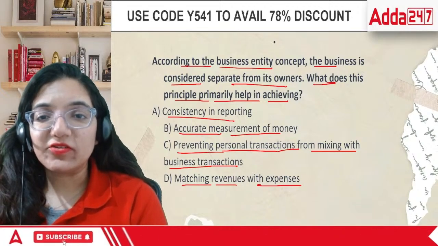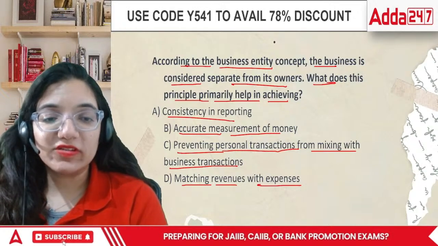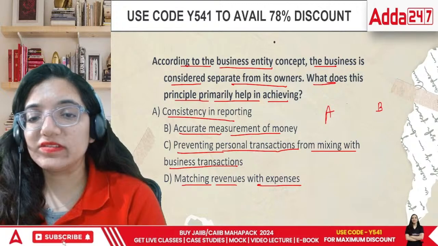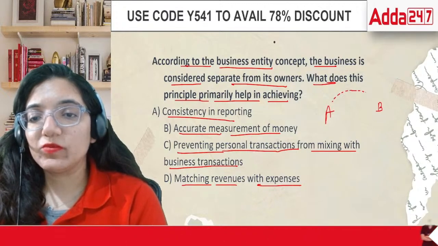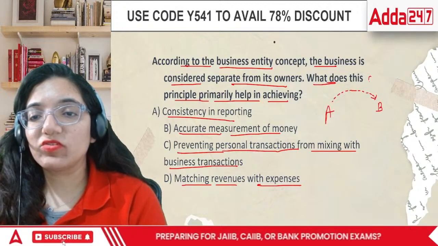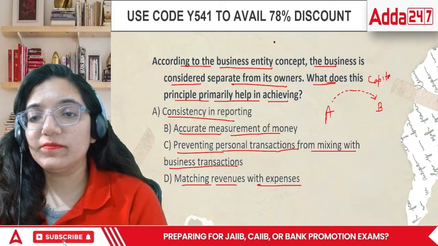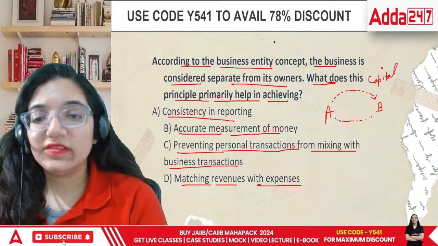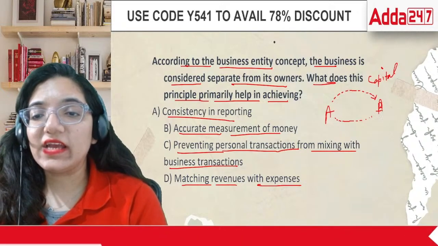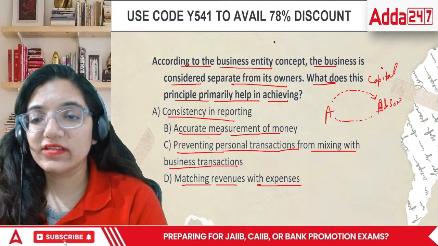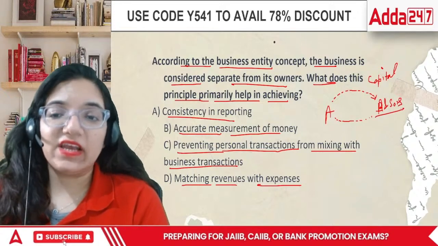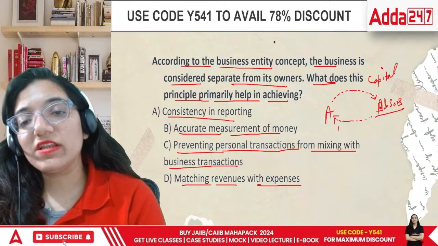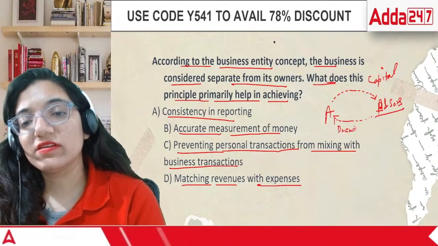According to the business entity concept, business is considered separate from owners. Okay, this means if A puts money in business, whatever money I'm putting in the business, it's called capital. Whatever money I'm taking out of the business, this is A, and A has A and Sons. This is the name of my business. A has a business called A and Sons. If A is withdrawing the money, it is called drawings.